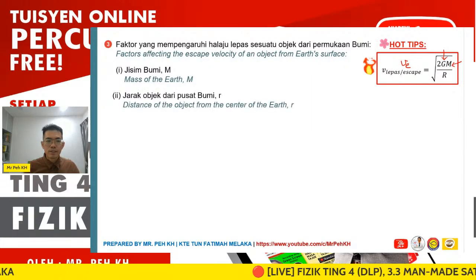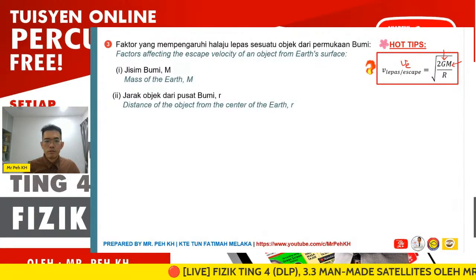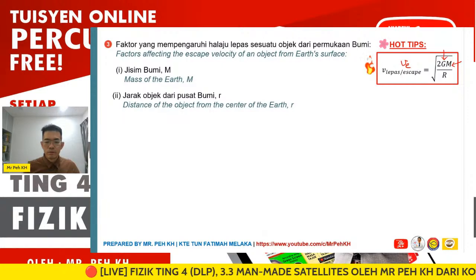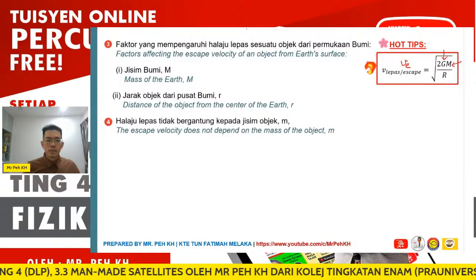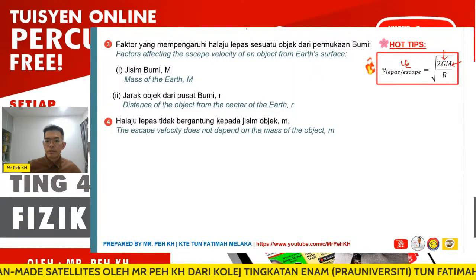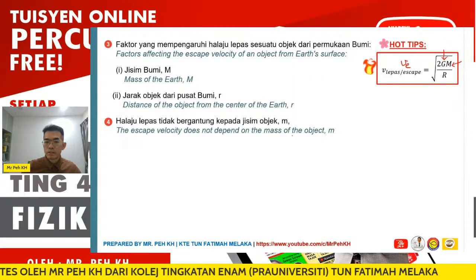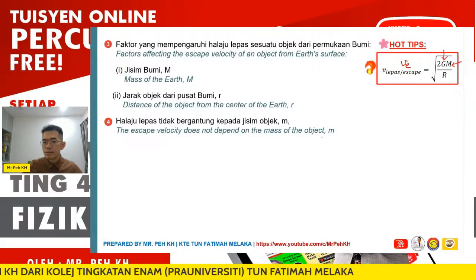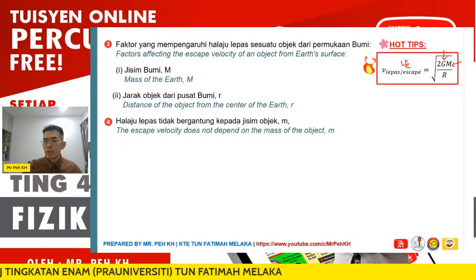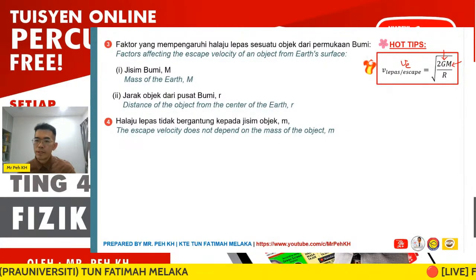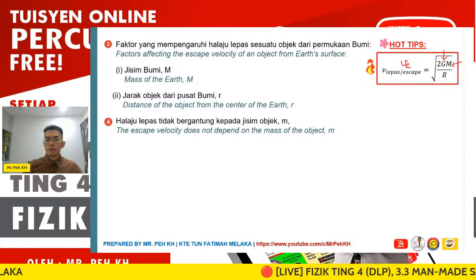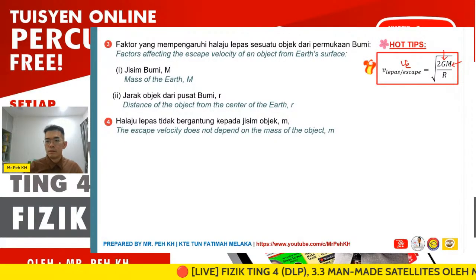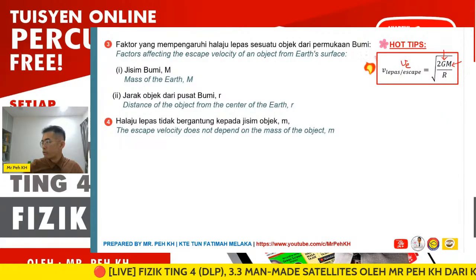Second, the distance of the object from the center of the Earth. The escape velocity does not depend on the mass of the object, m. You can see there is no small letter m, so it is only affected by G, M and R.